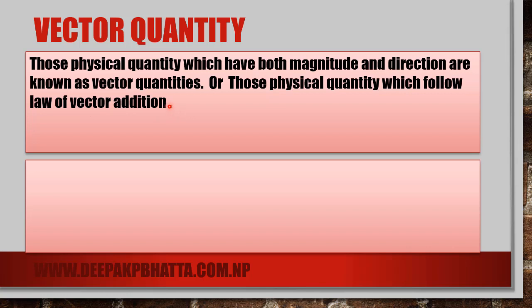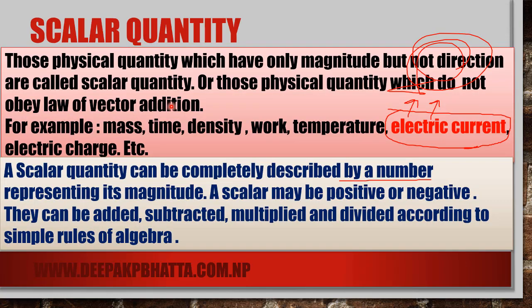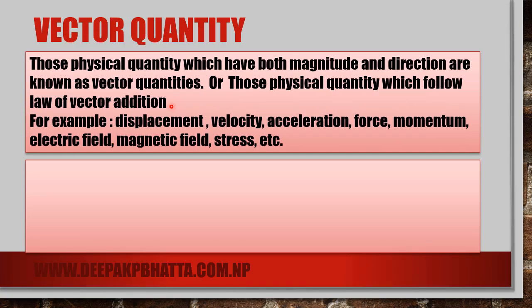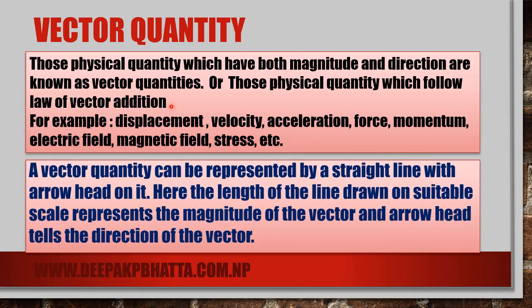Otherwise they may not be a vector, because in the previous slide we discussed electric current. Electric current has both magnitude as well as direction, but it is not a vector quantity because it does not obey the law of vector addition. Some examples are displacement, velocity, acceleration, force, momentum, electric field, magnetic field, stress, etc. They are vector quantities. They have both magnitude as well as direction, and they obey the law of vector addition also.